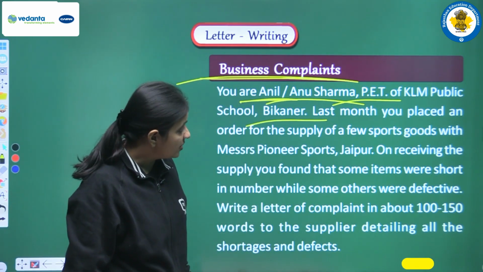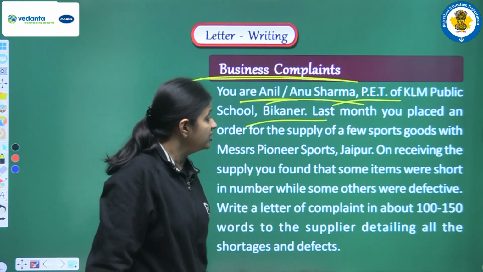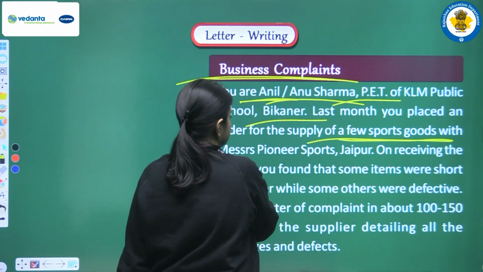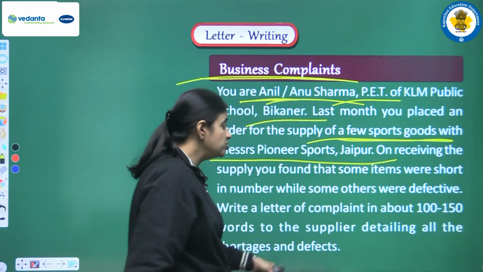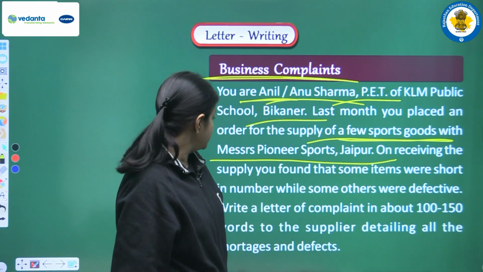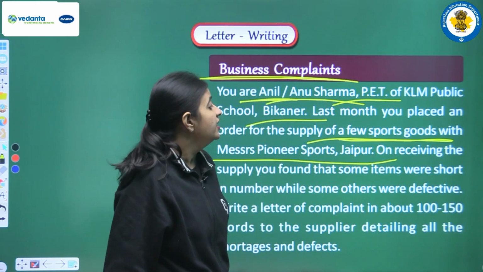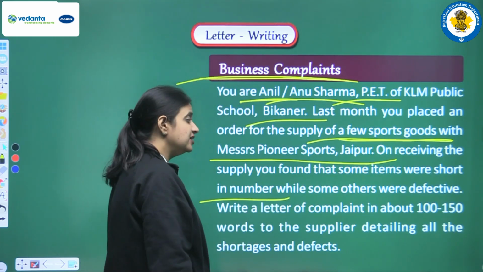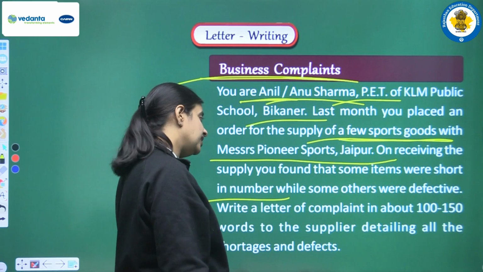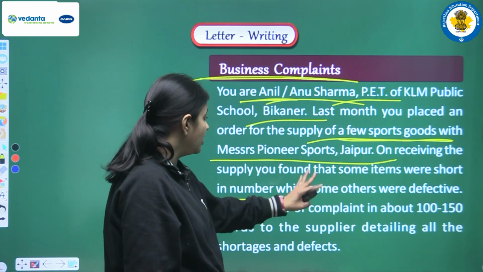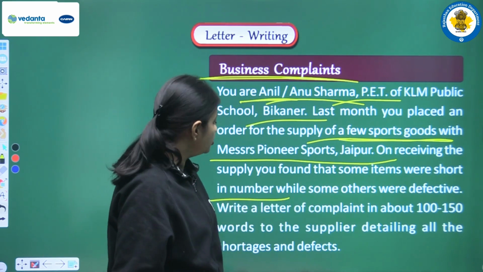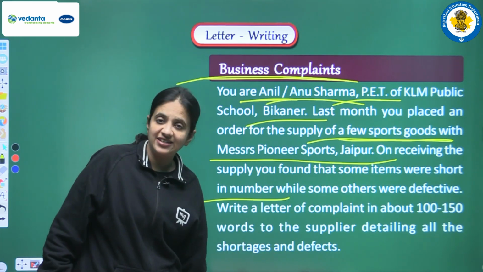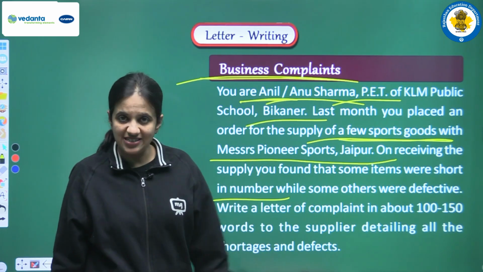Next, last month you placed an order for the supply of a few sports goods with Messrs Pointer Sports, that is in Jaipur. On receiving the supply, you found that some items were short in number while some others were defective. Write a letter of complaint in about 100 to 150 words to the supplier detailing all the shortages and defects. So this is the question that is given to us.